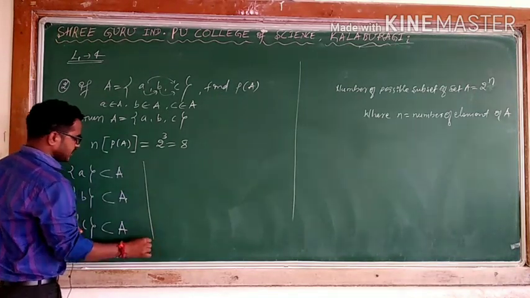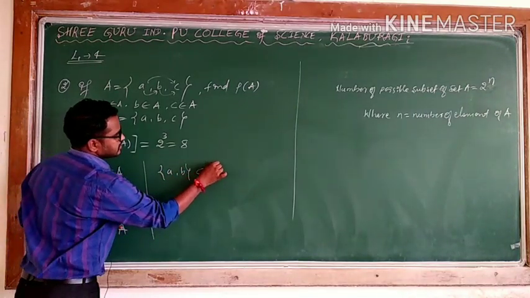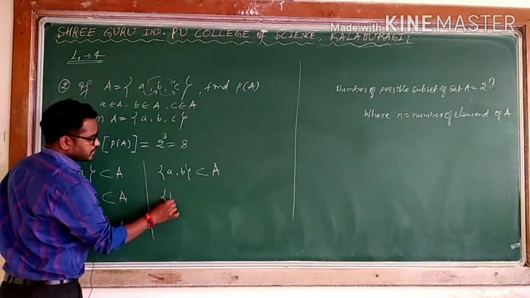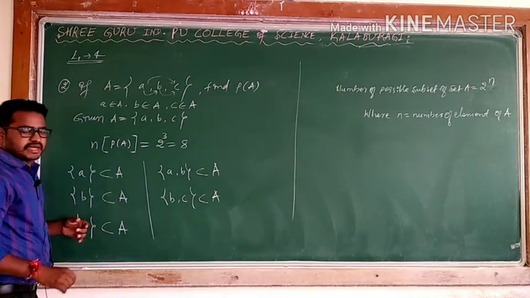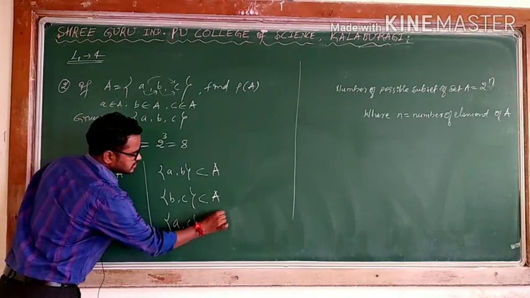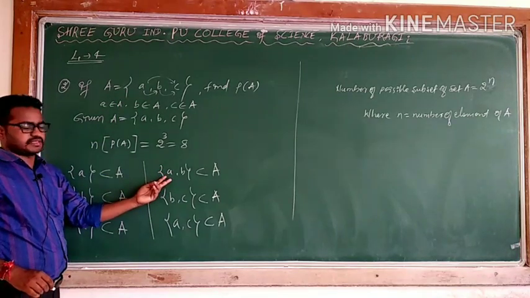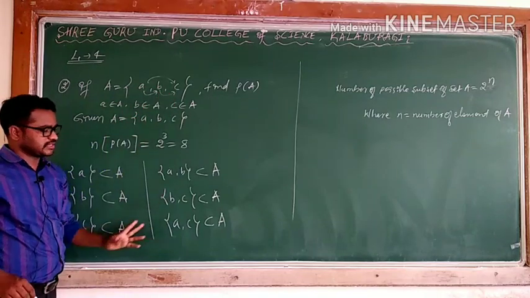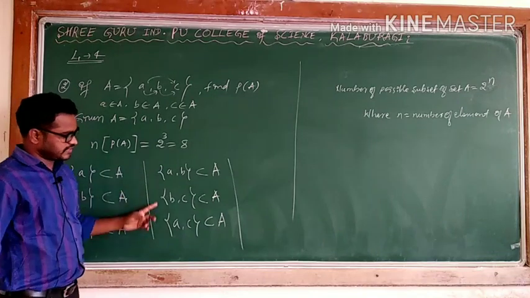Then I can take A comma B. It is also a subset of capital A because every element of it belongs to the set A. And B comma C is also a subset of capital A. And A comma C is also a subset of this. So I took AB, BC, AC, 2 elements each. So I have 1, 2, 3, 4, 5, 6.